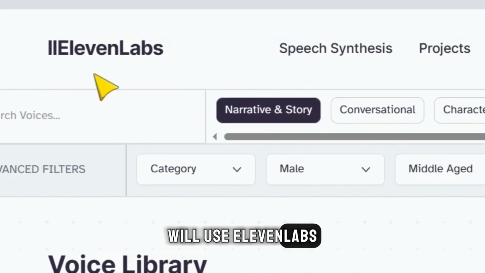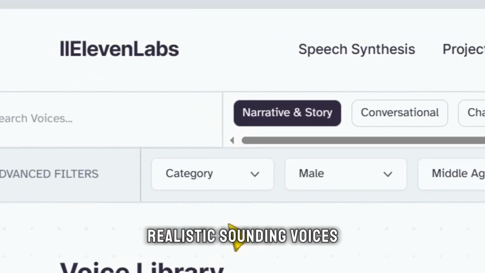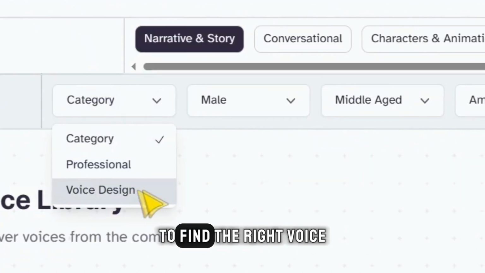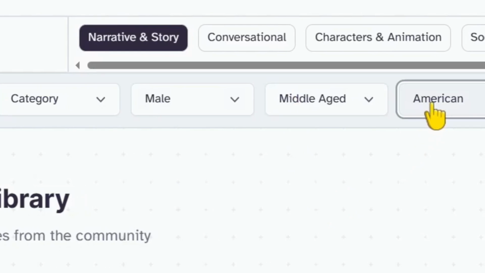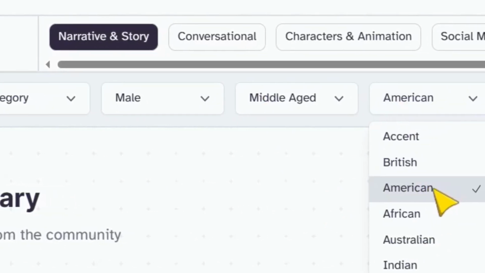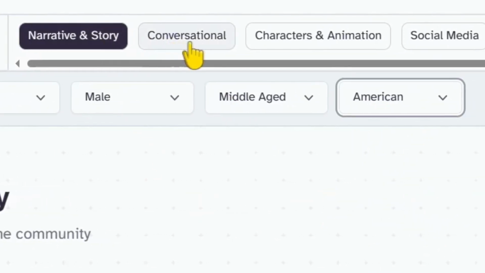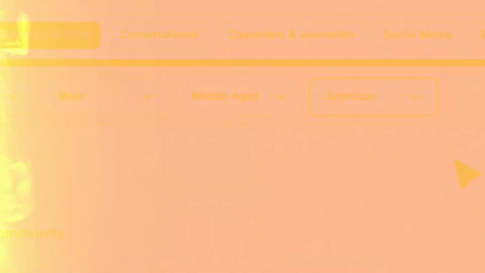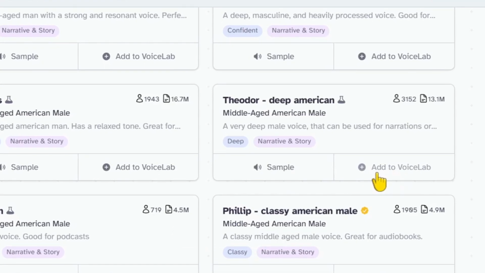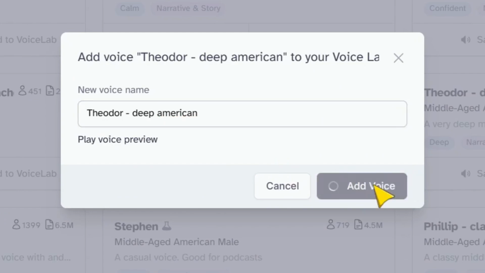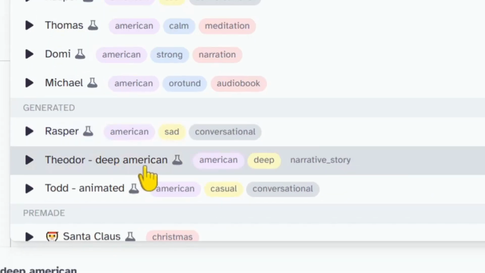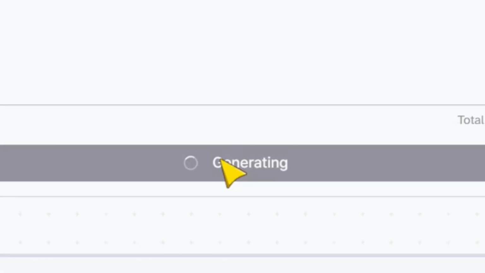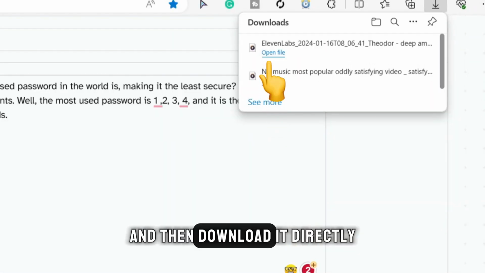We'll use 11 Labs, which provides realistic-sounding voices. In the voice library, you can filter to find the right voice for your content. Choose the category gender, age, and accent. You can also select if you want it for narrative and story, informative and educational, advertisement, social media, and more. I'll choose Theodore's voice, then click Add to Voice Lab and Add Voice. Now, go to Speech Synthesis and choose the added voice. We'll find it here, paste the script, click Generate, wait to hear the voiceover, and then download it directly.